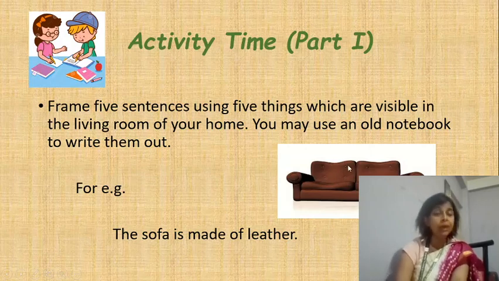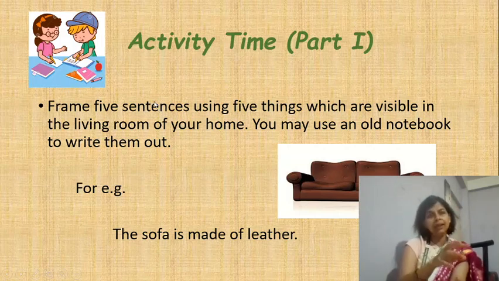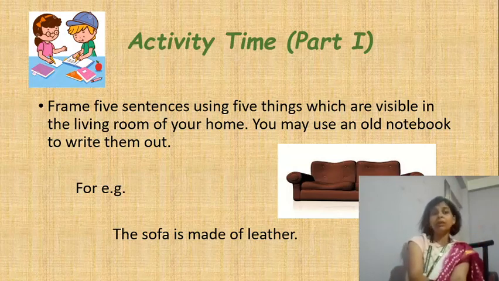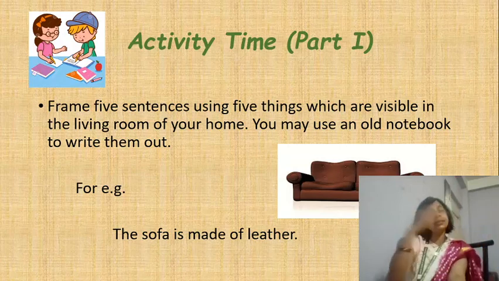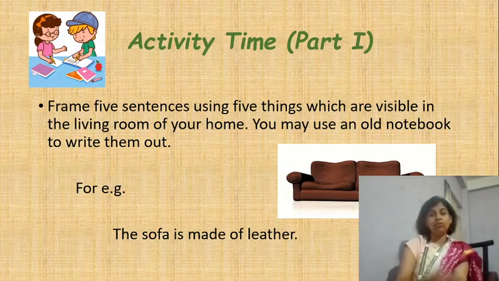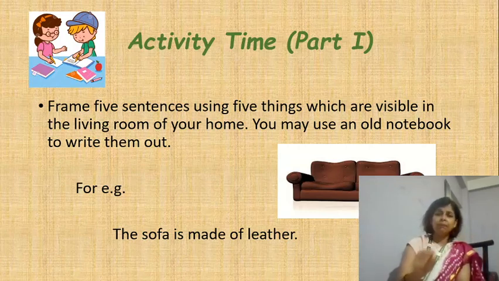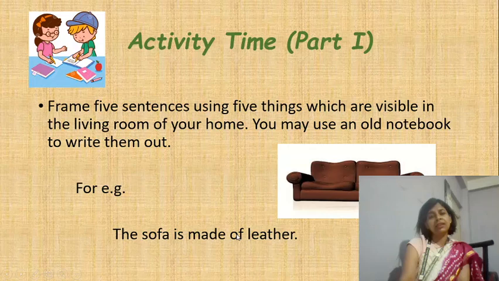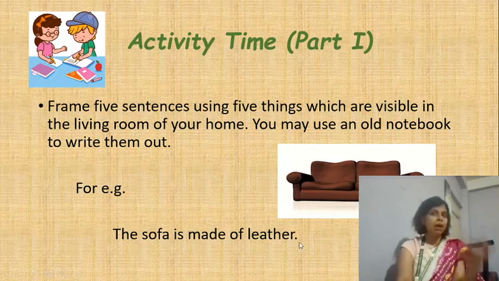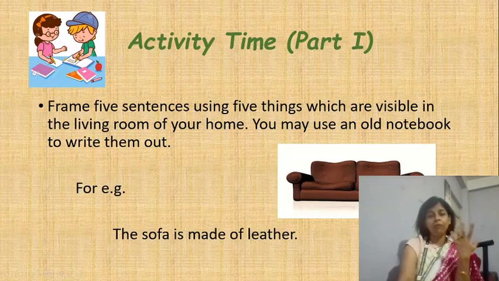But your homework would be, you have to frame 5 sentences using things which are visible to you, which you can see in the living room. What is a living room? A living room is going to have your sitting and your dining together. Your drawing room and your dining room together, the whole space is your living room. So I have picked up my sofa and I drew it out, isn't it? I drew it out and I wrote the sentence. The sofa is made of leather. Or you can also write, my sofa is made up of raw leather. Or my sofa is black in color.